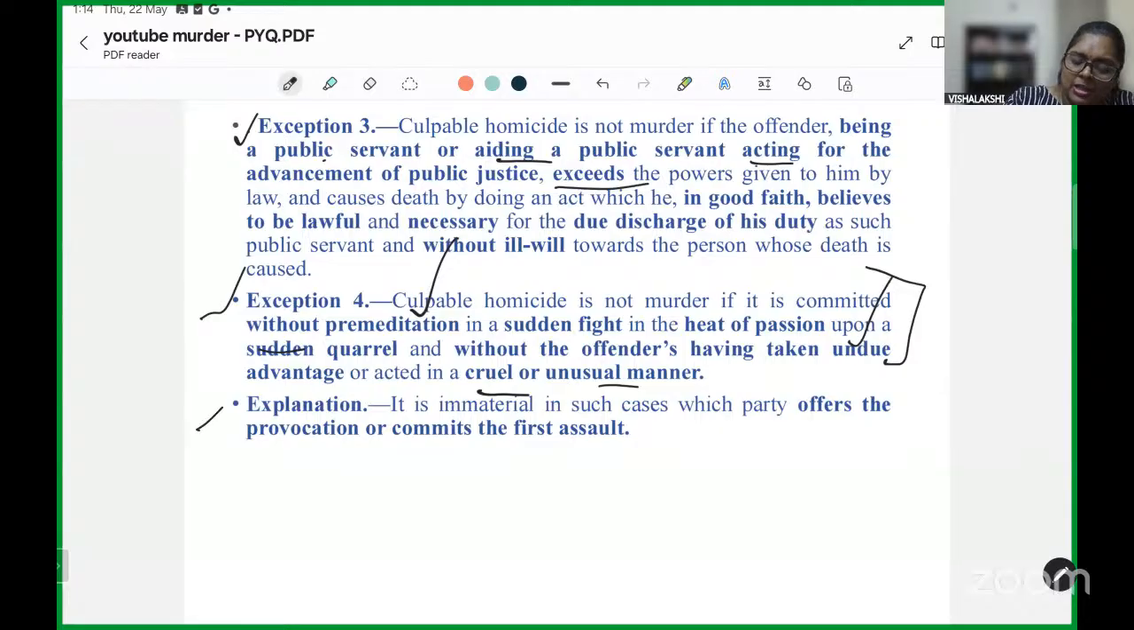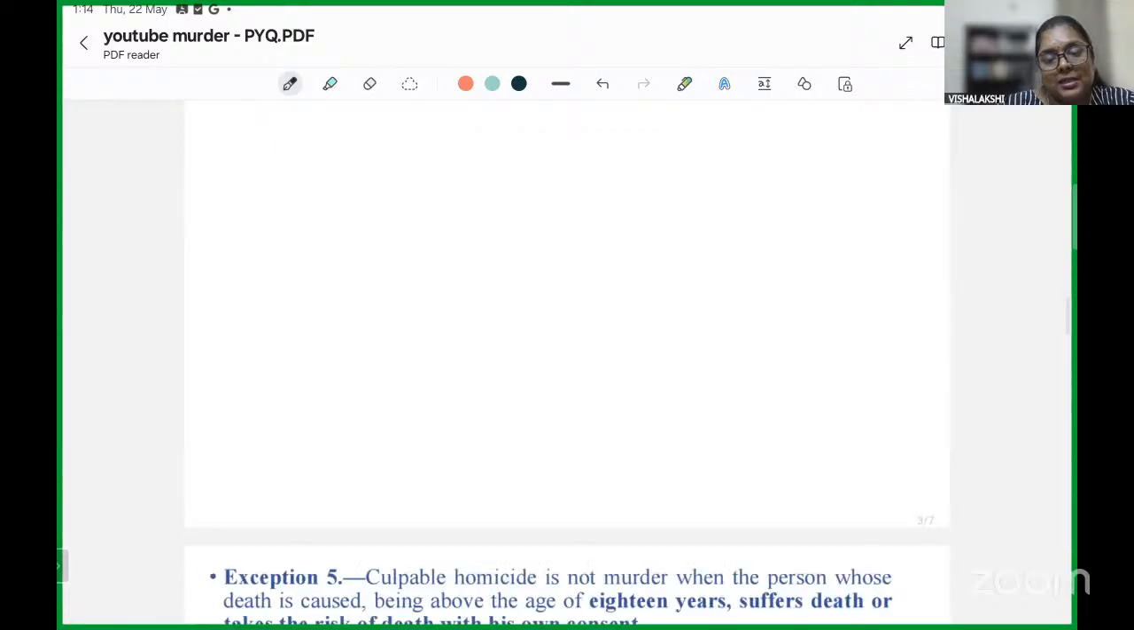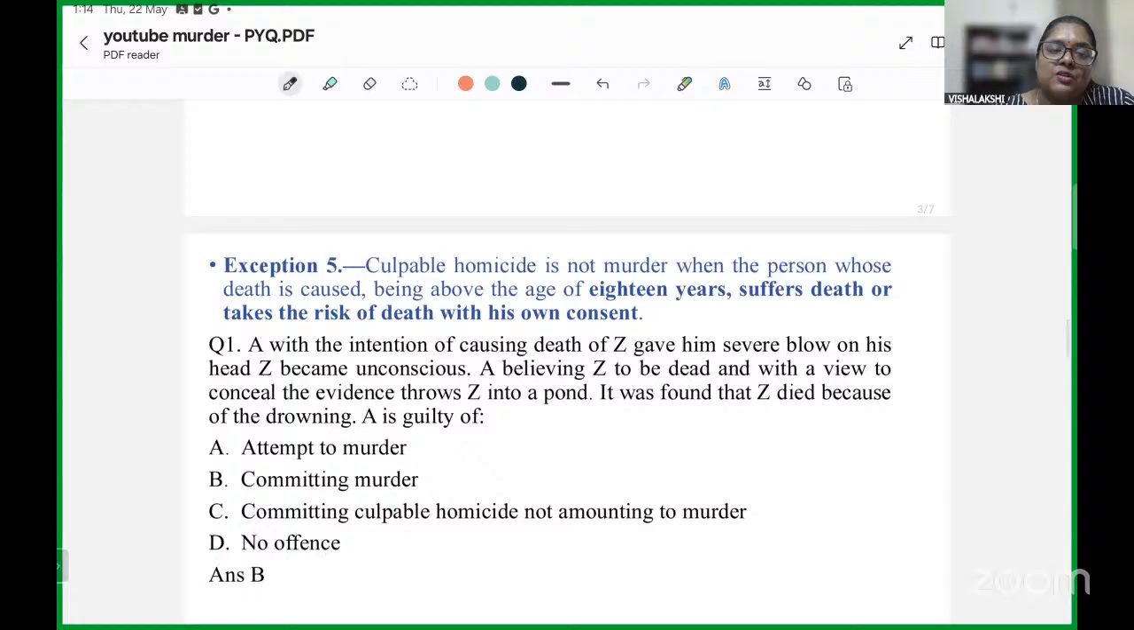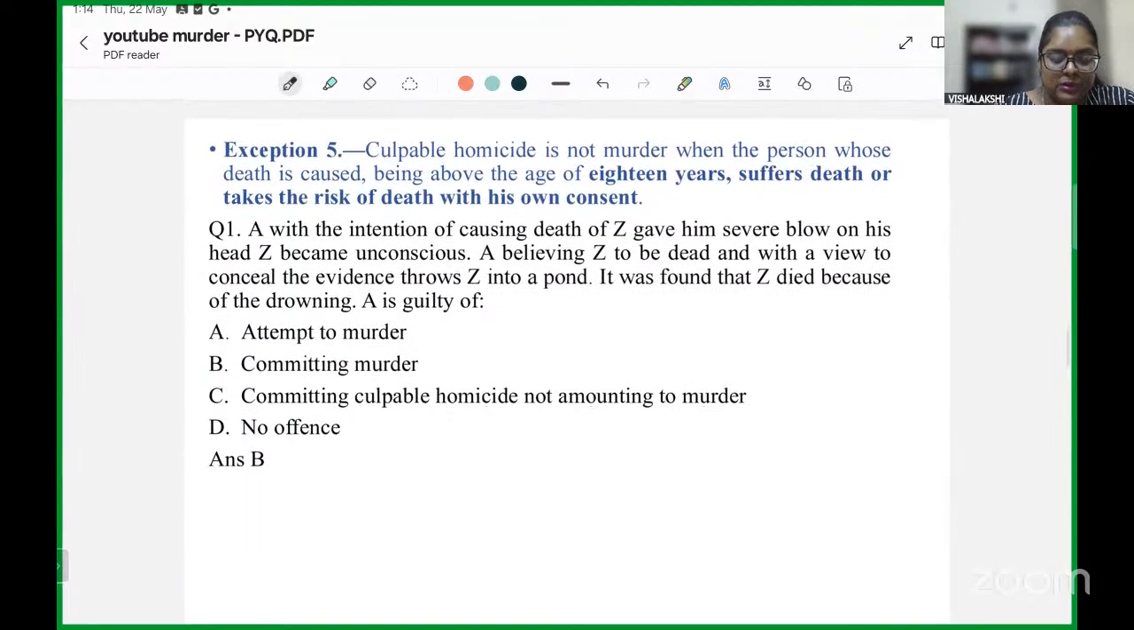The explanation I have mentioned here: it is immaterial in such cases which party offers provocation or commits the first assault. This is for exception 4. We will get into depth when we discuss our questions in this particular aspect of exception 4.